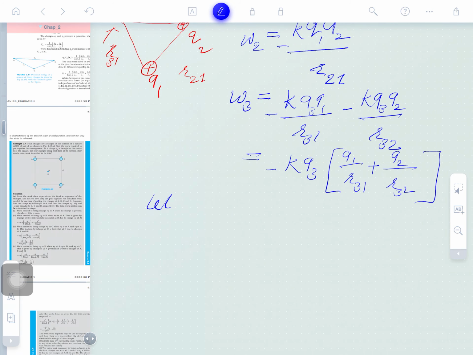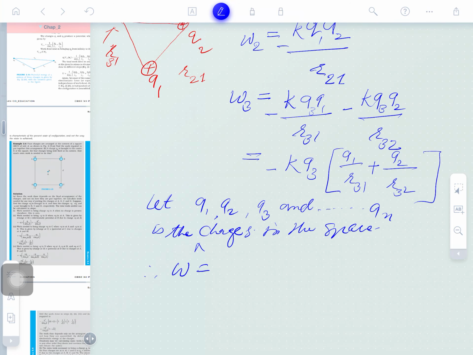So for q1, q2, q3, and so on, furthermore up to qn, n charges are here in this space.